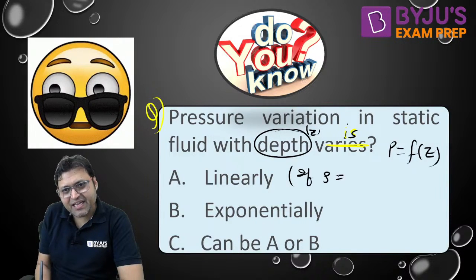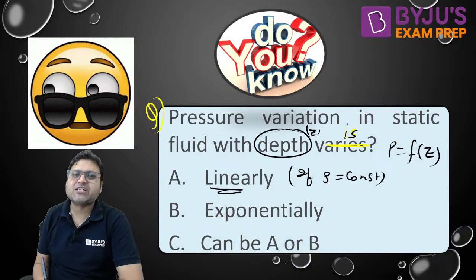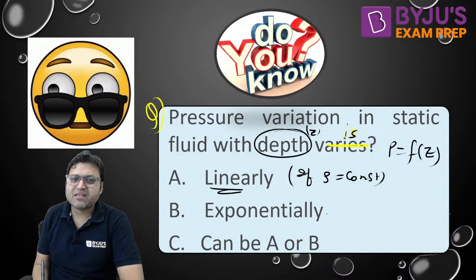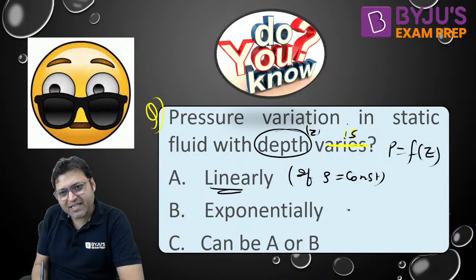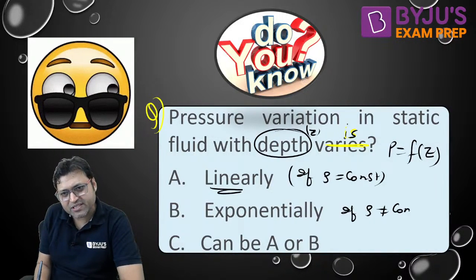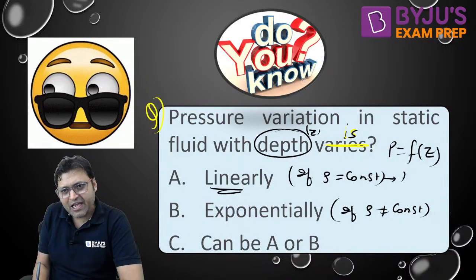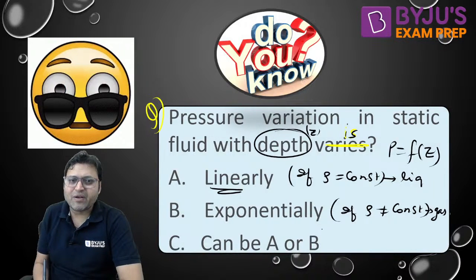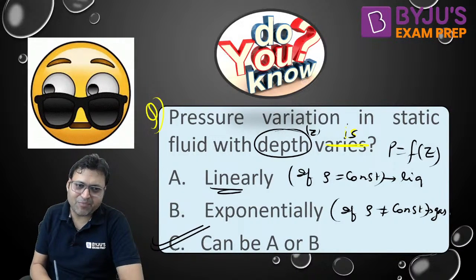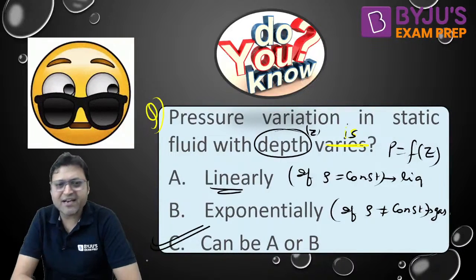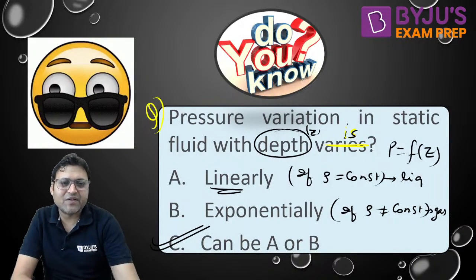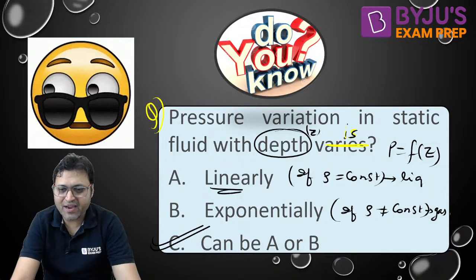The variation of pressure with depth, depth means Z, is linear if the density of the fluid is constant, or for the incompressible fluid. The pressure versus depth variation is exponential if density is not constant, for compressible fluid. For liquids it will be linear, and for gases it will be exponential. So the correct answer will be option C. It can be linear or exponential based on whether the density of the fluid is constant or variable, right?